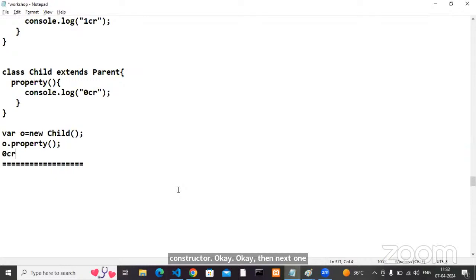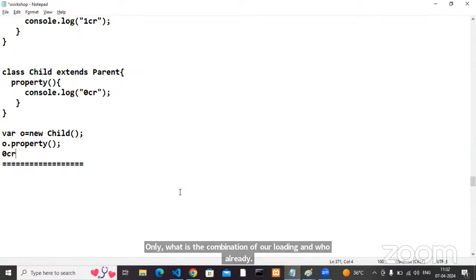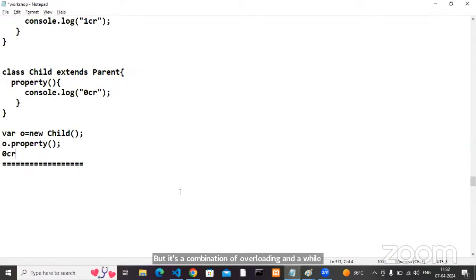Overloading and overriding are okay. Polymorphism is a combination of overloading and overriding. Polymorphism means what? Poly means multiple, morphism means transformations. The best example is the plus operator. We can use it in different forms or not. One is to find the sum, another is for concatenation also.